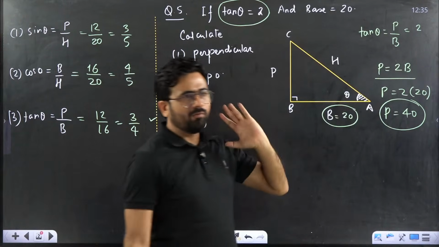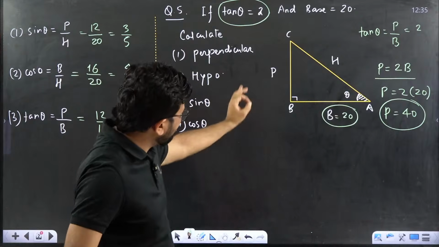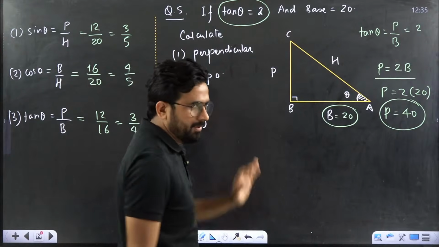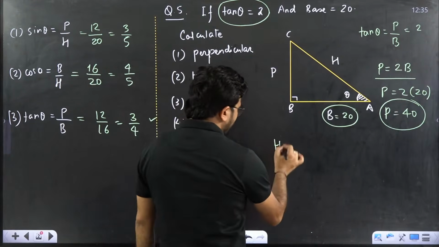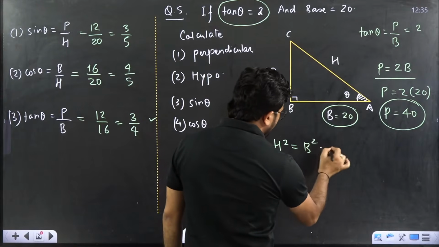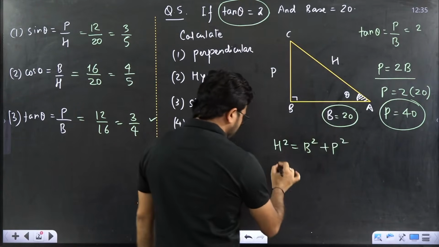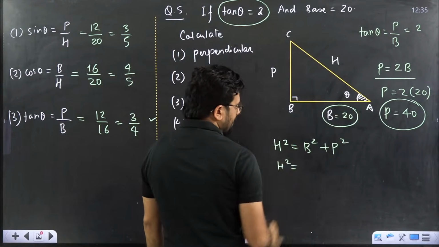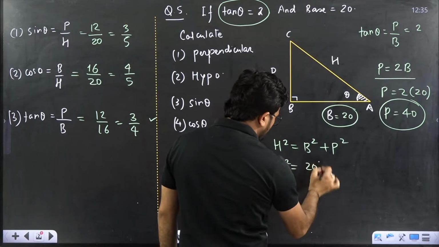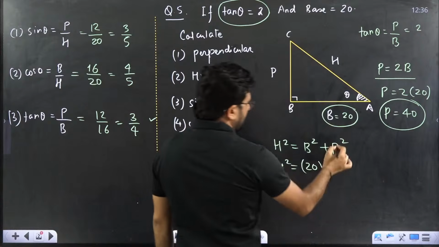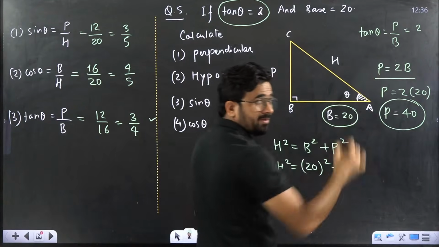So very simple method. What we can apply? We can apply Pythagoras theorem. So you will say, sir, h square is equal to b square plus p square. What is b? B is given, 20. 20 whole square. Plus p is what? 40, we just now calculated.